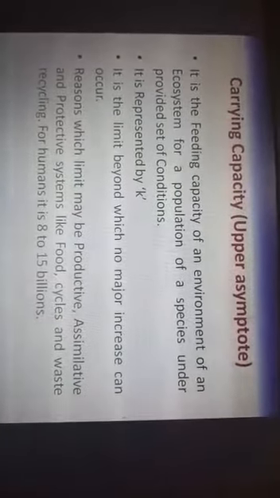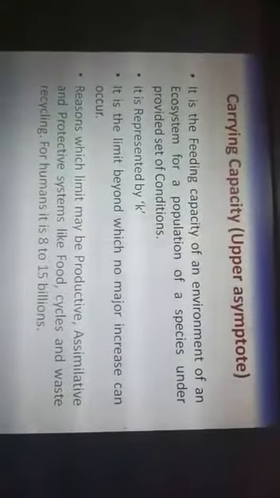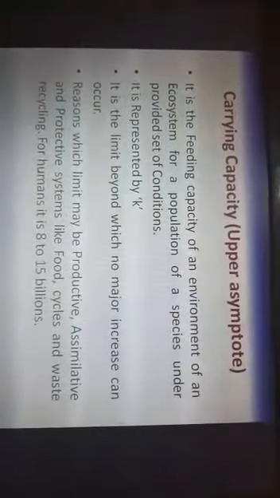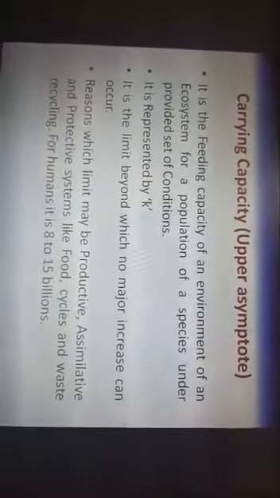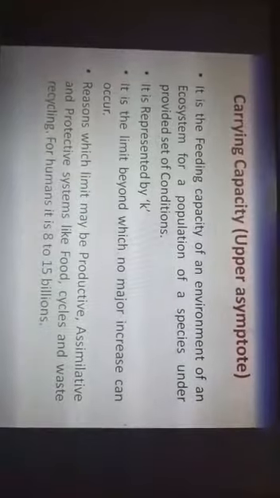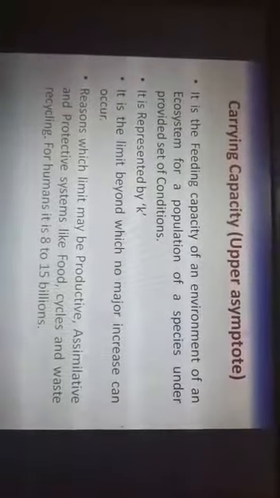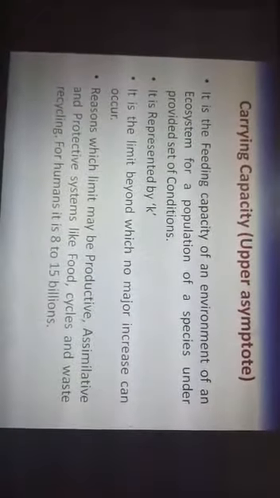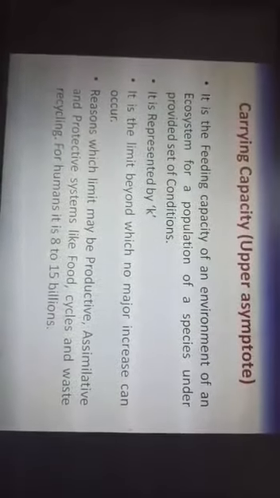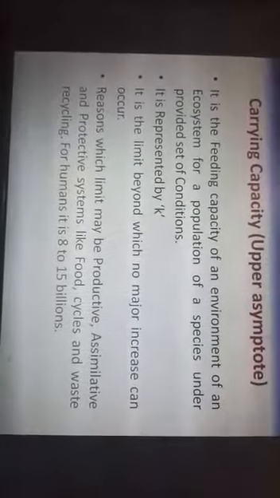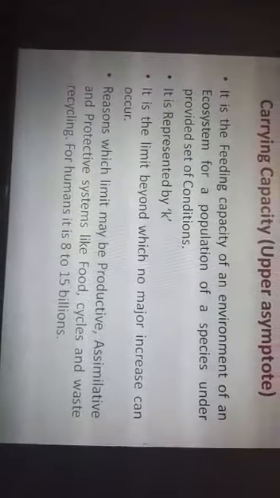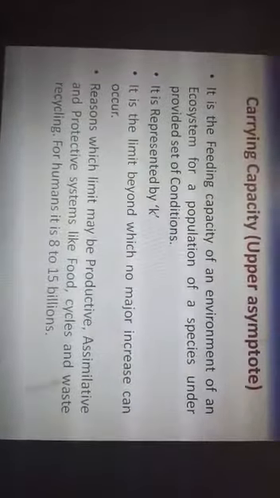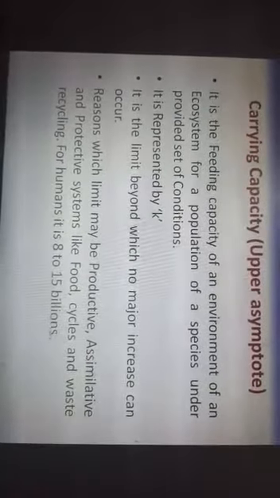Next is the carrying capacity or the upper asymptote. This characteristic is very important. It is the feeding capacity of an environment, of an ecosystem, for a population of a species under a provided set of conditions. It is represented by K. That means how much food is available for a particular population. It is a limit beyond which no major change can occur, because the individuals will start dying because of starvation. So how much food is available, that determines it.